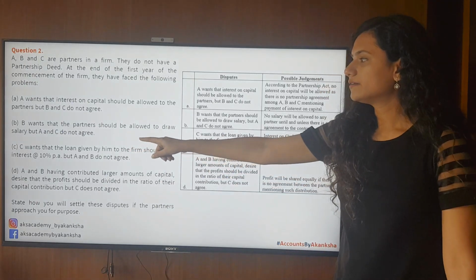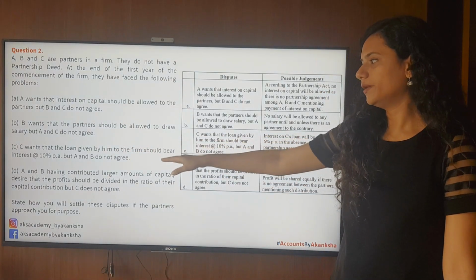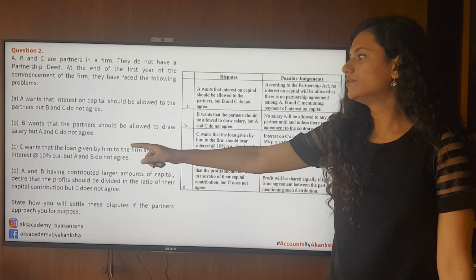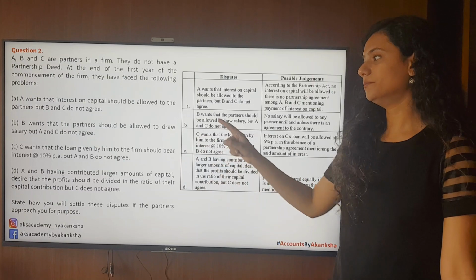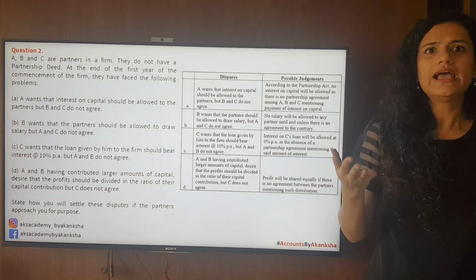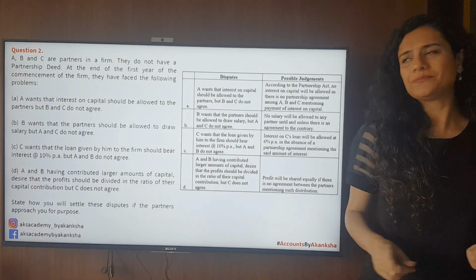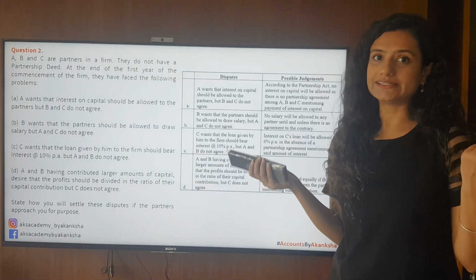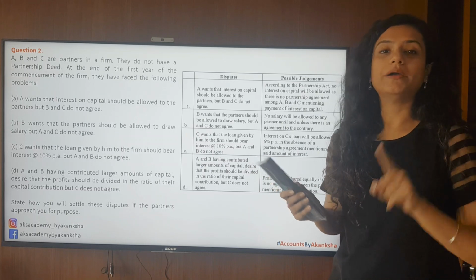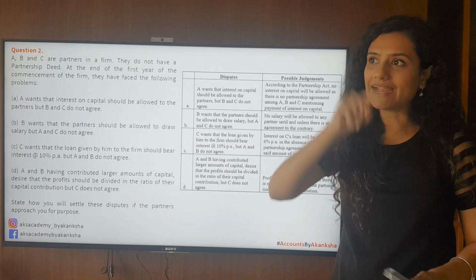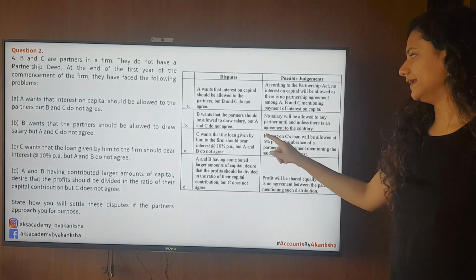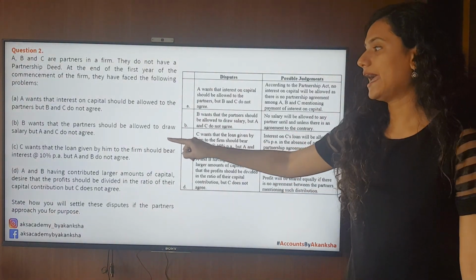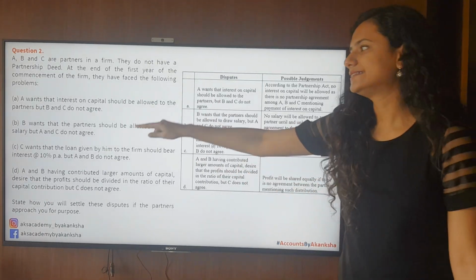C wants that the loan given by him to the firm should bear an interest at the rate of 10% per annum, but A and B do not agree. I'm sure you can get this one right. A and B of course will not agree. Why? Because if the partnership deed is silent, interest on loan by partners shall be given at 6% per annum. So A and B are right and C is wrong.